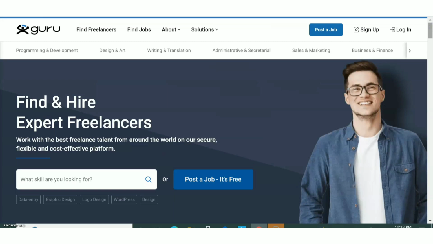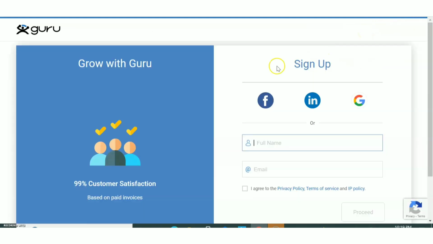Okay. So you can first go through the details of the site before signing up. You can also check whether the site is genuine or not. Only then you need to sign up. Okay. So here, in order to sign up, just click on this icon called sign up. It will go to another page.